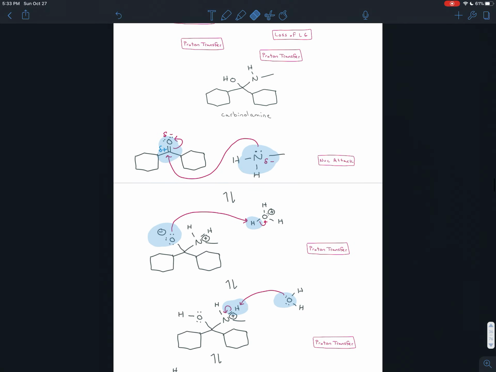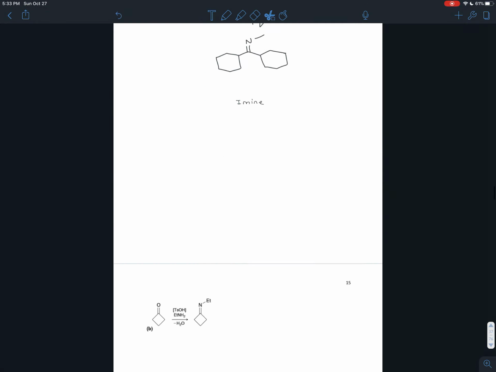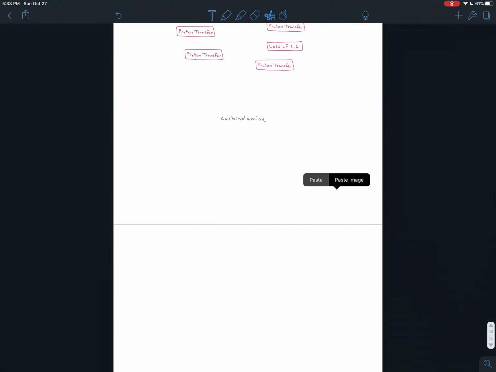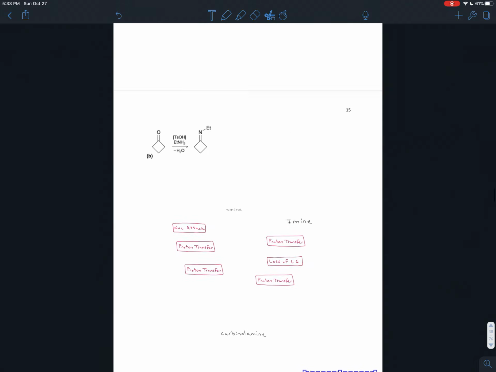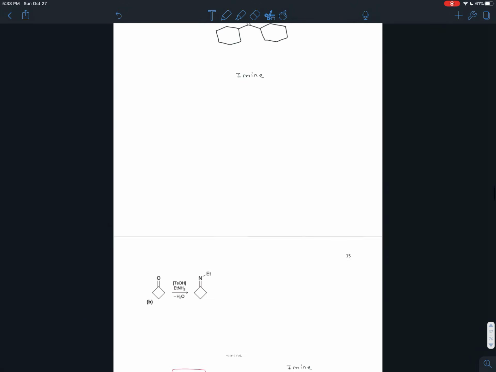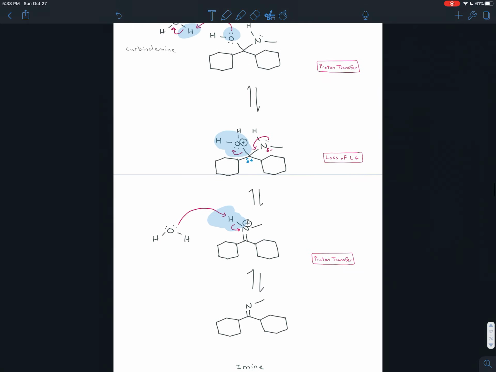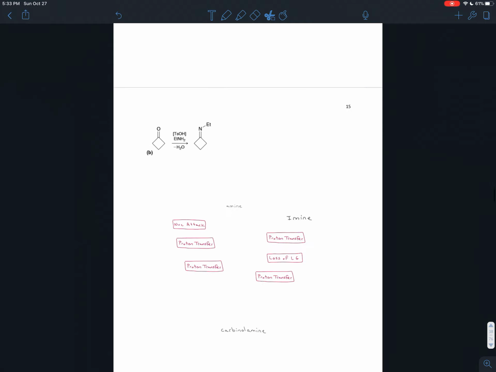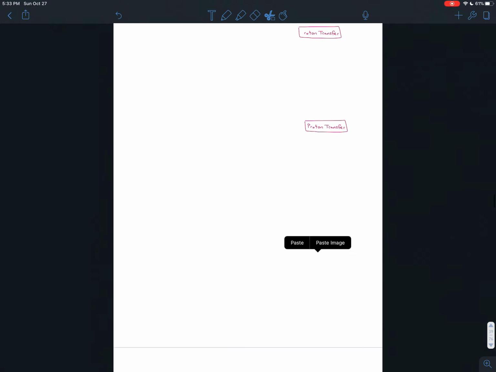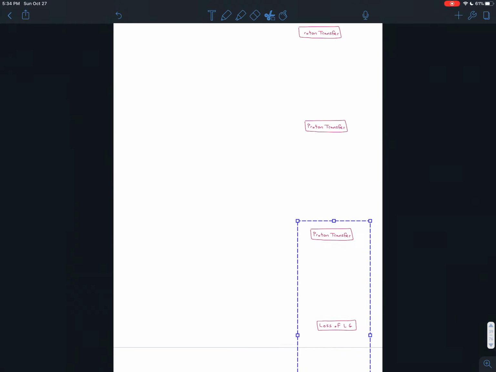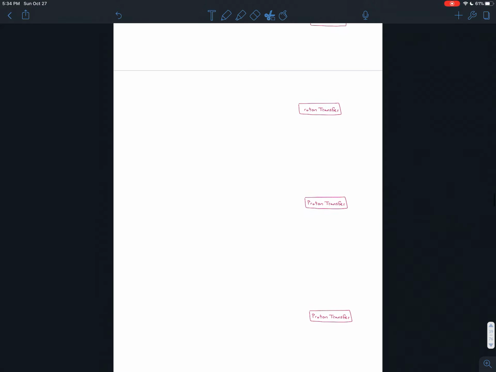In addition to that, let's take those steps and write them out separately so that as we go through the reaction, we can track our progress. We can get a sense of where we are and where we're going. And I encourage you to do that when you write out your mechanisms.